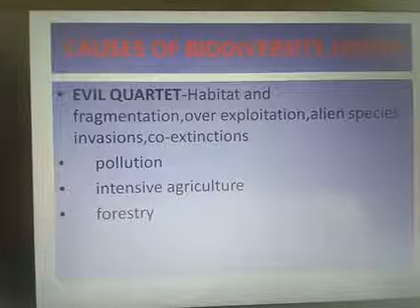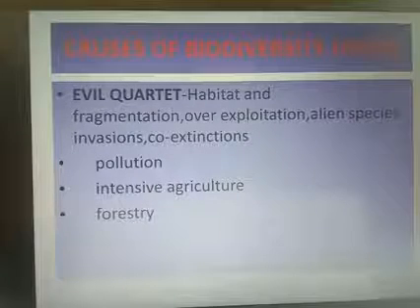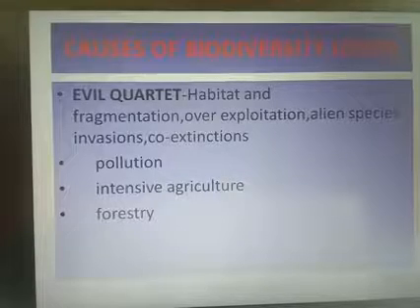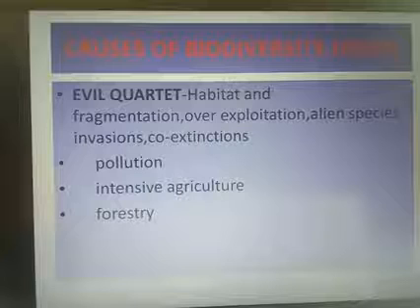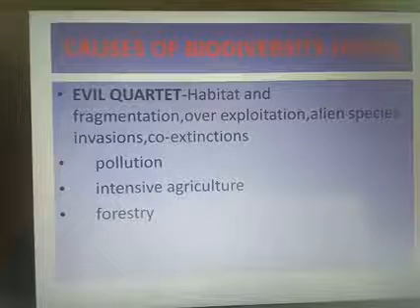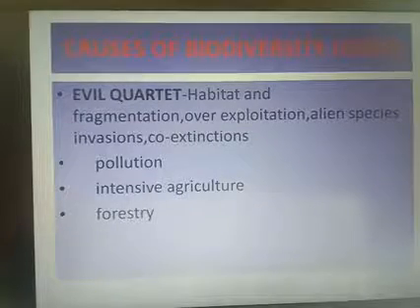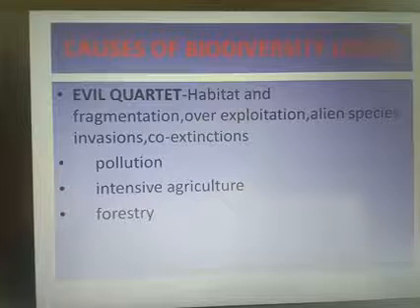Biodiversity losses are mainly classified into four. That's why it is known as the Evil Quartet: habitat loss and fragmentation, overexploitation, alien species invasion and co-extinction. I hope you can understand all these points. So here I am concluding this topic. Thank you.